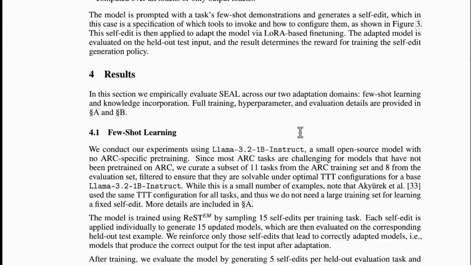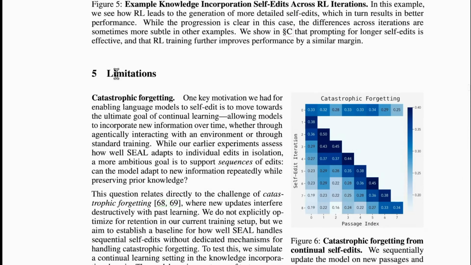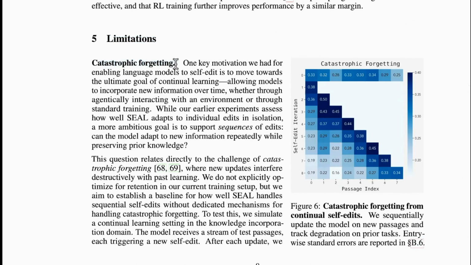But there are some limitations as well that they have mentioned in this paper. So here you can see limitations. Catastrophic forgetting. This is very similar to, again, I would like to come to the human student example. Whenever you're taking notes or revising, you will read one paper and after that another paper, and after that another paper. Like this you have gone through 5 papers. When you are on the 5th paper that you have just read, you will have that in your memory and you will be very thorough with it. But the first paper that you read, you might have actually forgotten something from it. That is the same behavior, or kind of limitation, that is seen here, catastrophic forgetting.